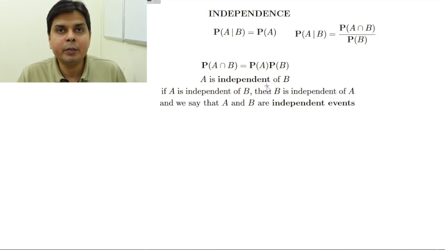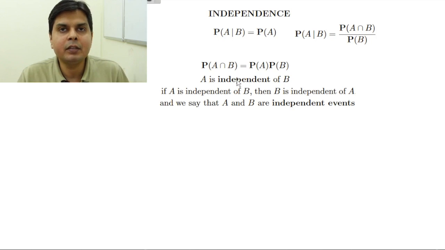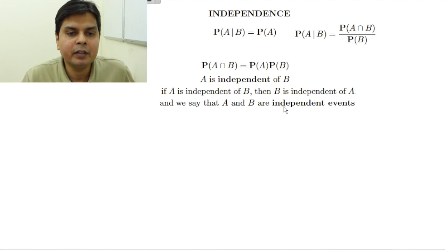Now if A is independent of B, then B will also be independent of A. So this independence is a symmetric relation. That is, if A is independent of B, then B is also independent of A, and we say that A and B are independent events.